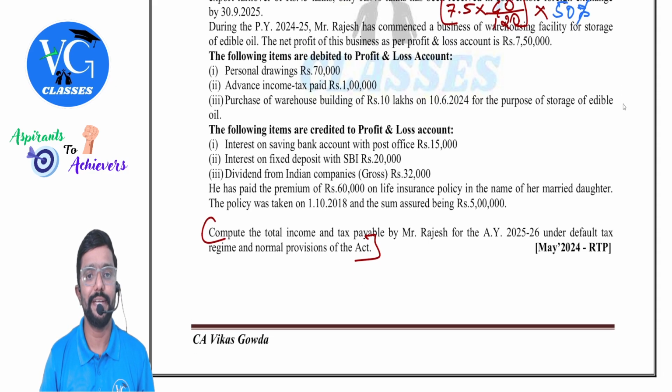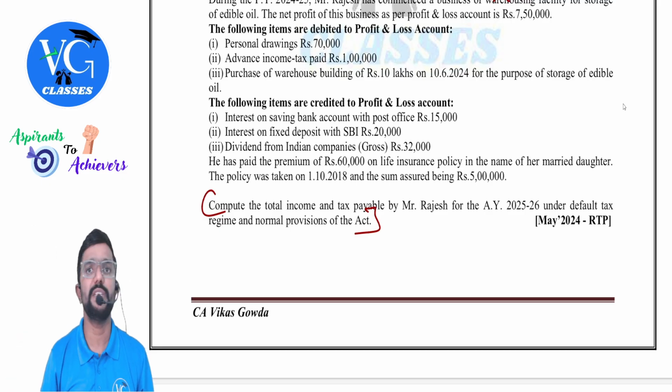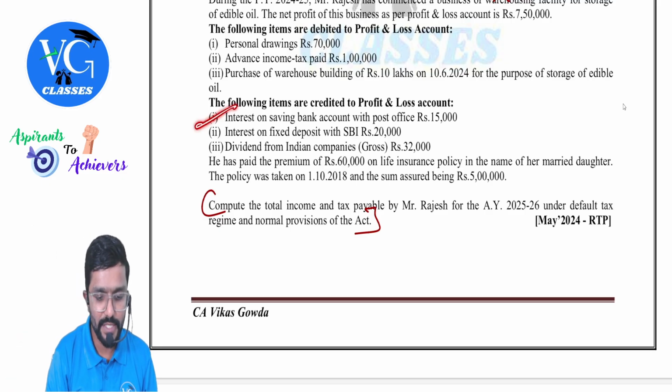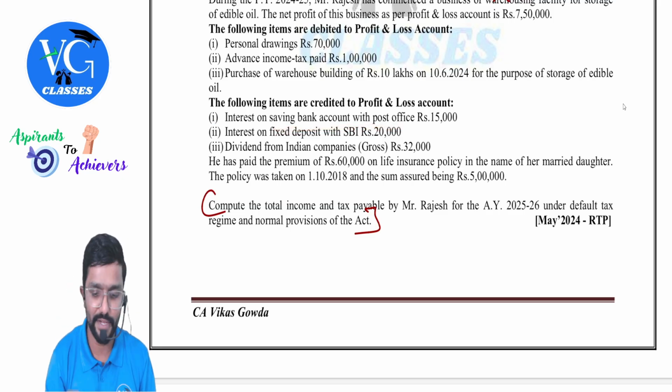The following items are credited to the profit and loss account, so it has already increased your income. If it is not taxed under the PGBP, deduct them. Interest on savings bank account with post office, important: exemption or deduction, you have to take care of both.